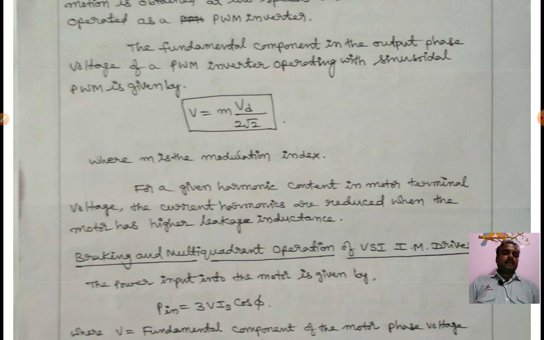Stepped wave inverter is suitable for high speed applications, and PWM inverter is suitable for both low speed and high speed applications. For a given harmonic content in the motor terminal voltage, the current harmonics are reduced when the motor has high leakage inductance. So we reduce harmonics by connecting high leakage inductance.